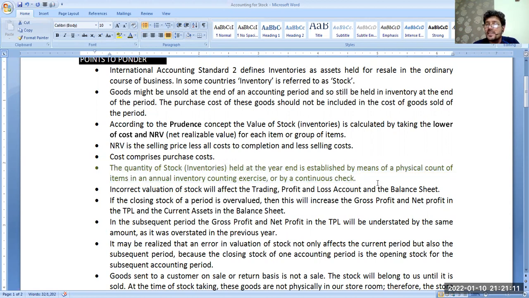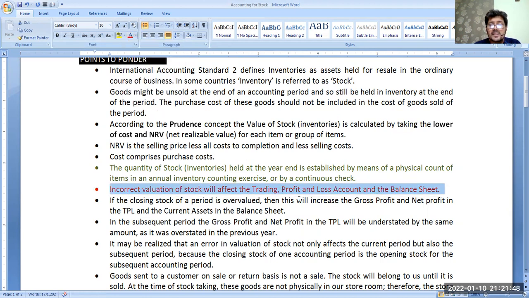Now, the second problem in this inventory valuation. We have to take a physical count of inventory at the end of the year to know the total cost of inventories held with us and their expected NRVs. Now, suppose we fail to evaluate stock correctly. Incorrect valuation of stock will affect the trading profit and loss account and the balance sheet. Are you getting my point clear?